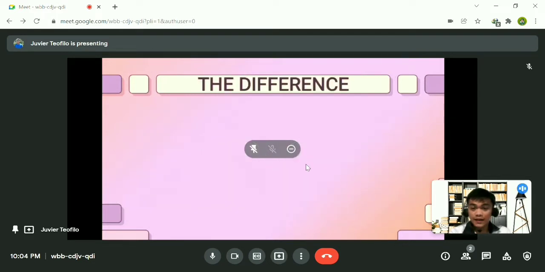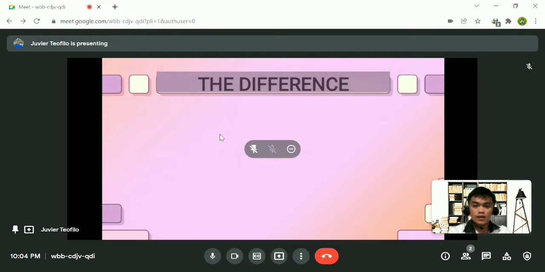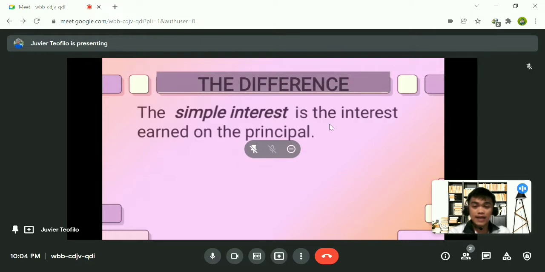So we're going to talk about the difference between simple interest and compound interest. Simple interest is the interest earned on the principal. It's very easy. Simple interest comes from the principal.